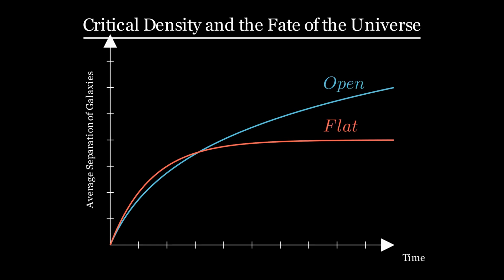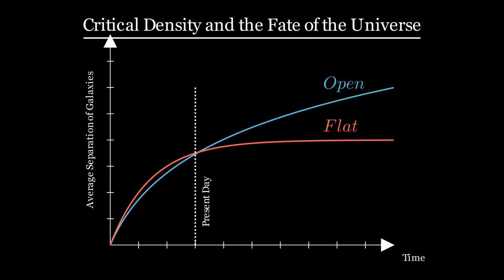In this video we are going to look at the three possible fates for the universe and how we can use them to derive a formula for the critical density of the universe, where the fate flips from being closed to open. Let's look closer at the possible fates for the universe. We're going to plot a graph, showing the average separation of galaxies against time.